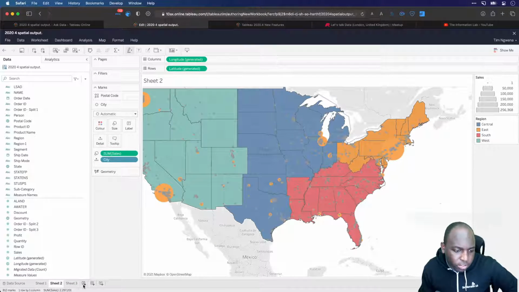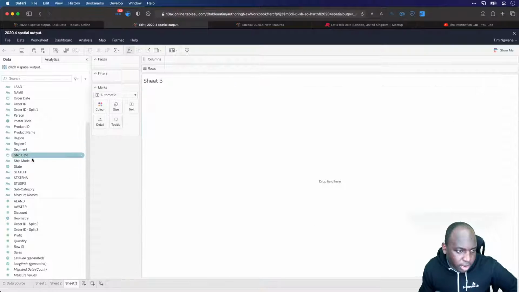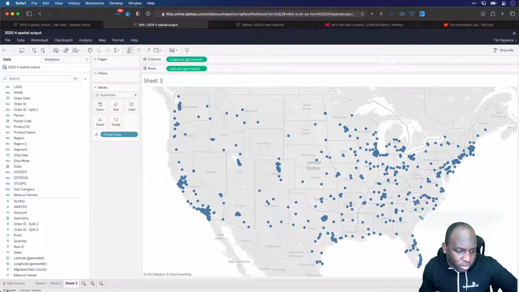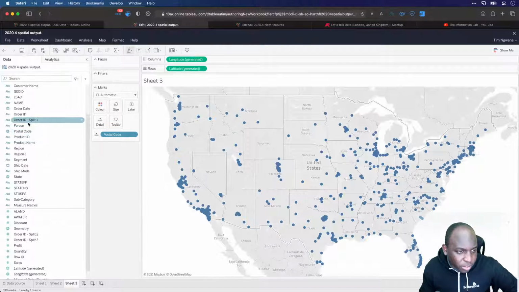The easiest way to check is just to go to a new sheet, and if you drag anything onto detail, it will visualize it for you. At the very bottom, it says 630 marks. So in this particular data set, I don't have 3,000 marks. It's just 630. The way to break that down would be to add order ID and product name.